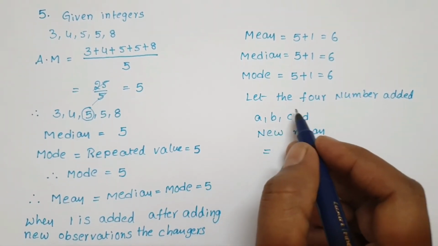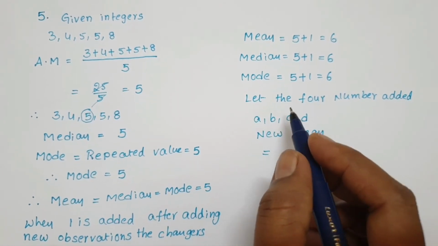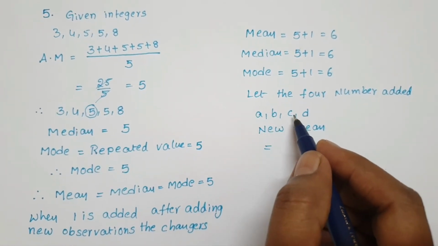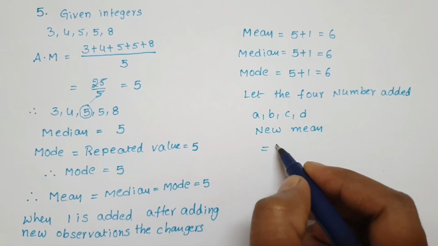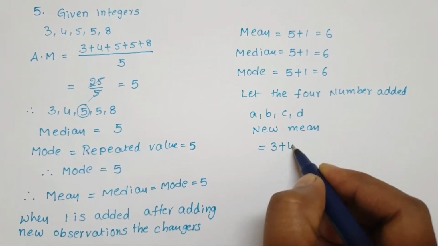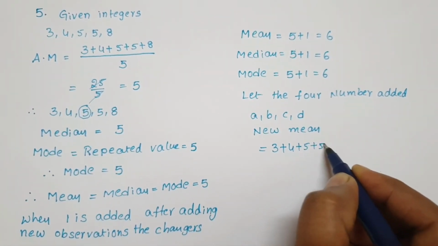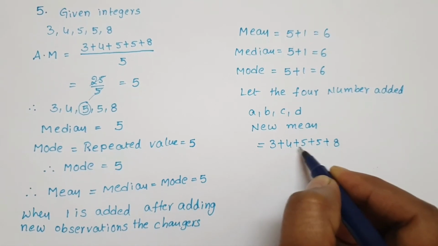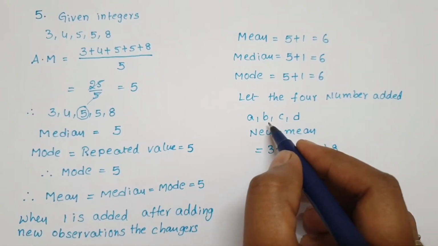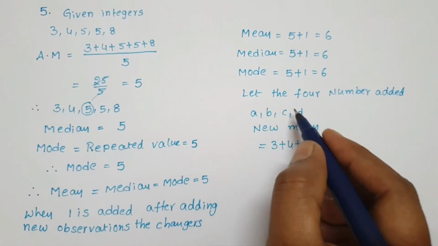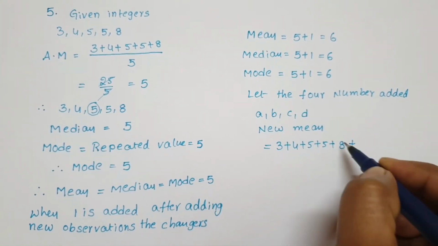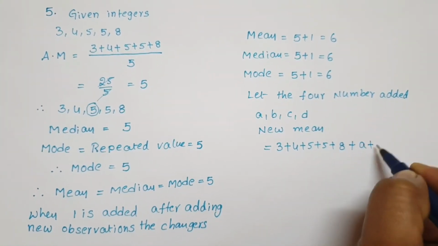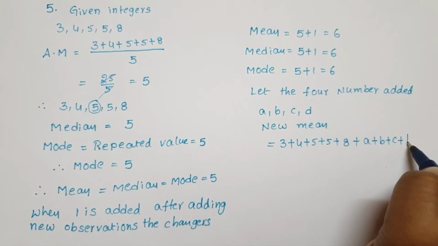Now these 4 new observations, along with the given data, 3 plus 4 plus 5 plus 5 plus 8, the given 5 observations, and we take 4 extra observations. We want to find A, B, C, D. A plus B plus C plus D.